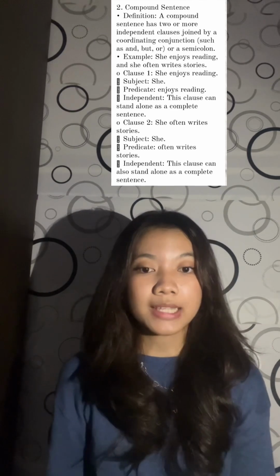Clause 2, "she often writes stories." Subject "she," predicate "often writes stories," independent. This clause can also stand alone as a complete sentence. This is a compound sentence because it connects two independent clauses using the coordinating conjunction "and."